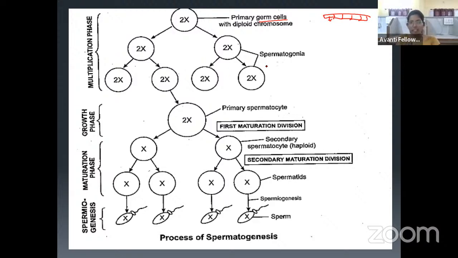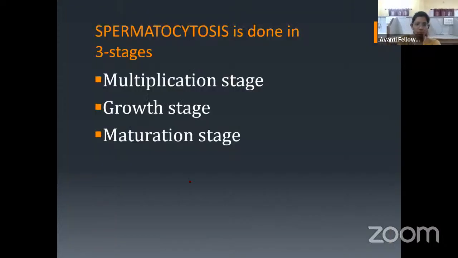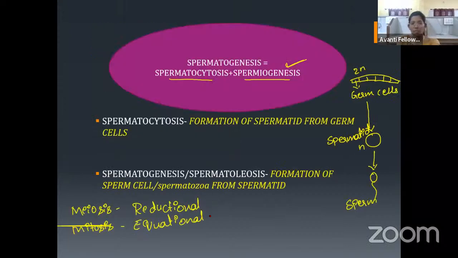And I said there are two sets of chromosomes, right? Diploid chromosomes. What is going to happen to this germ cell first? In the multiplication division, this germ cell will undergo mitosis cell division. Mitosis means what? Equational cell division, right? Let me write this also. In mitosis, we get 2 daughter cells. In meiosis, we will be getting 4 daughter cells.